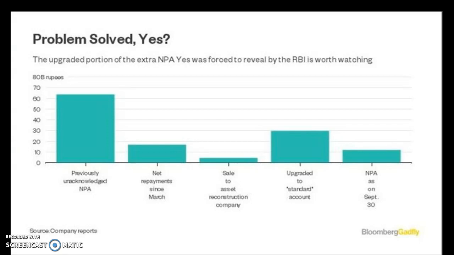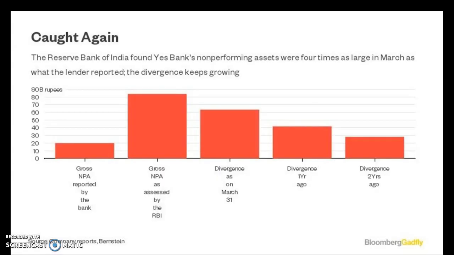But still it didn't sort out the problem because of internal issues caused by improper management and the inefficiency of the chief executive. That's one reason why Yes Bank started to drop. It has come to around 10 billion until 30 September.